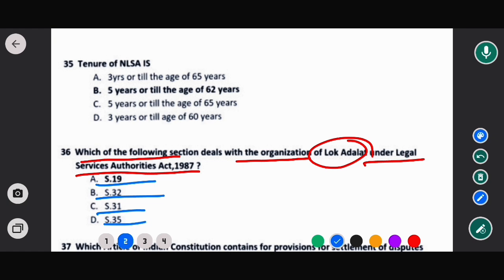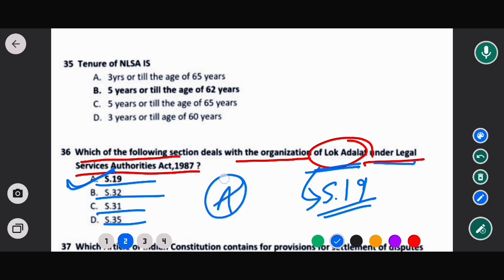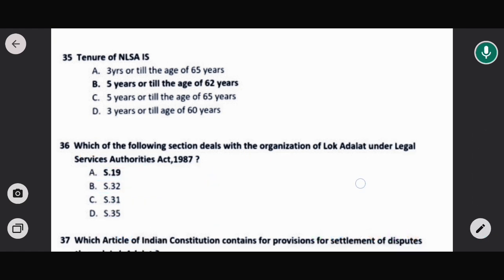The correct option would be option A, that means as per the provision of Section 19 of the Legal Services Authorities Act 1987, it deals with the organization of Lok Adalat. Lok Adalat is established as per Section 19. So option A would be the correct answer. Now moving to the next question.